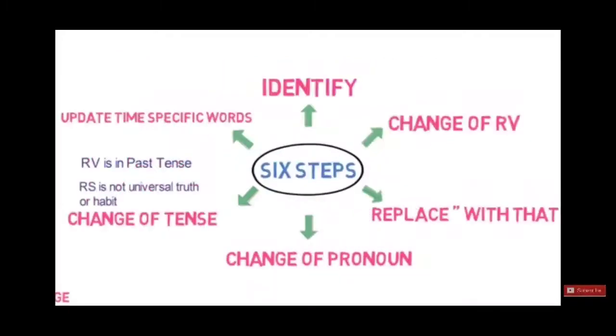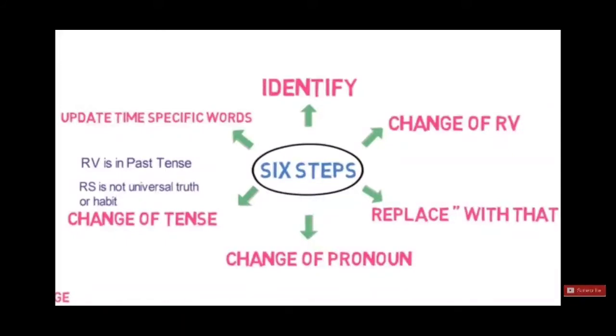Now the next thing is the 6 steps which you will have to remember while changing direct to indirect speech. Identify, then change of reported verb: "said to" becomes "told", "said" remains "said", see the chart. Then replace the comma and quotation with "that". Change of pronoun: first person changes according to the speaker, second person changes according to the object, and third person remains unchanged.